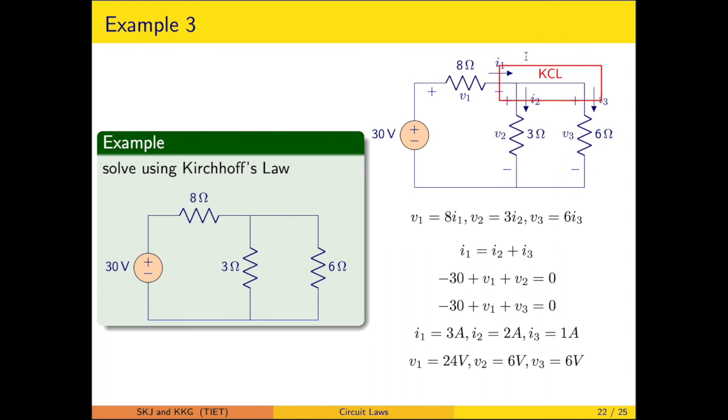Now you have identified the junctions, where the KCL equation is written, so that particular is I1 is equal to I2 plus I3. Now you need the KVL relationship as well. So this particular is a voltage rise, this will be a drop, this will be a drop. So the equation will be 30 is equal to V1 plus V2, or you can say minus 30 plus V1 plus V2 is equal to 0.